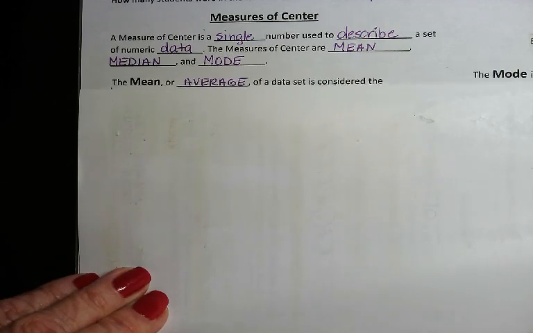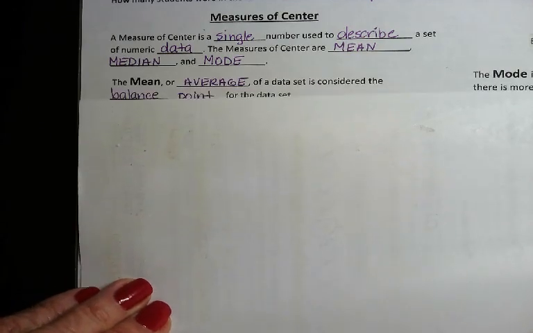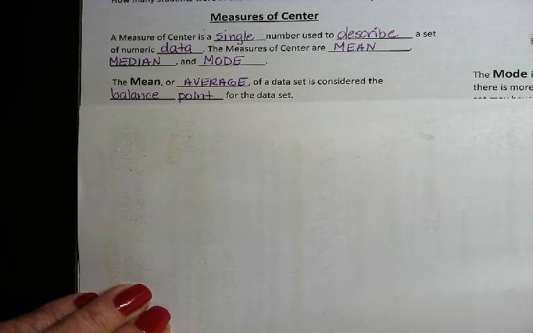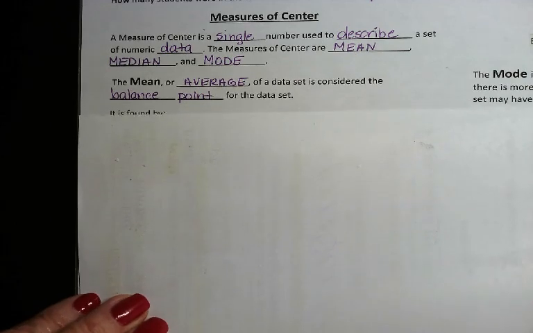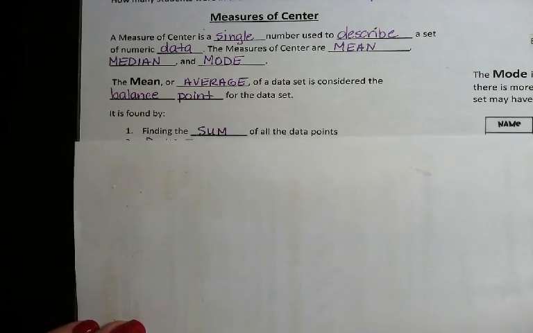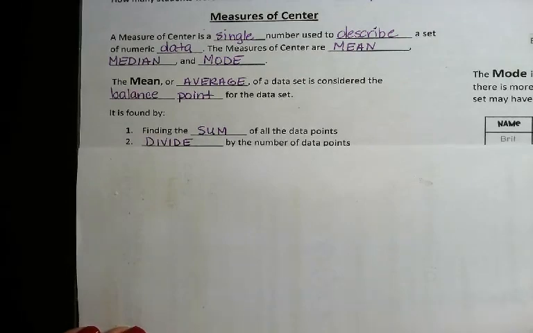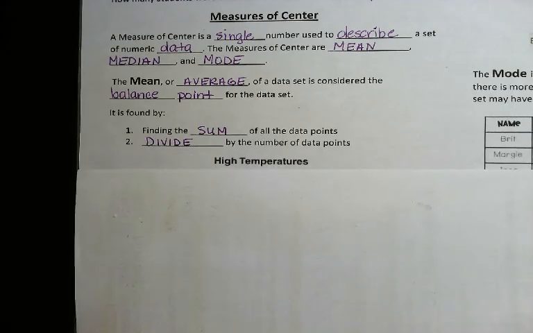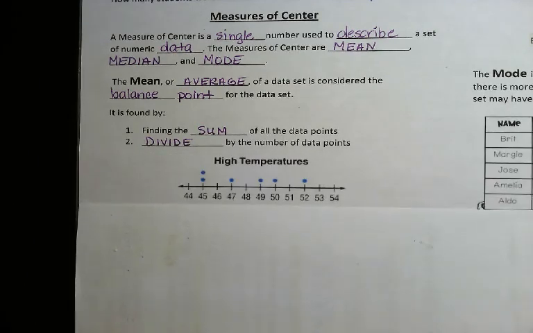So let's start by talking about the mean, or the average of our data set. It's considered to be the balance point. So we find this by taking our data and adding it up. And then we're going to divide that sum by the number of data points. Here's my example. I've collected high temperatures for the week.